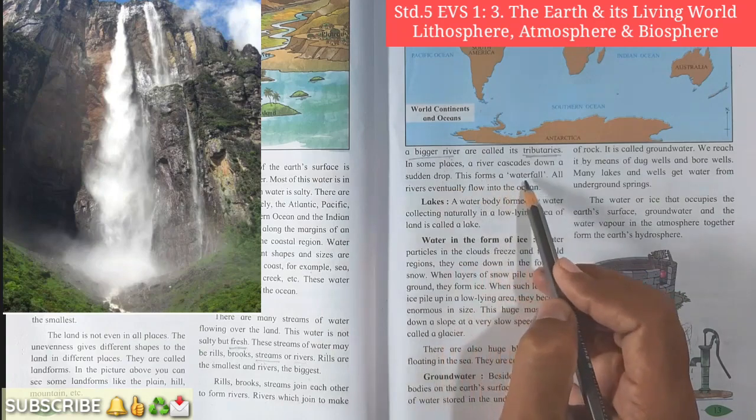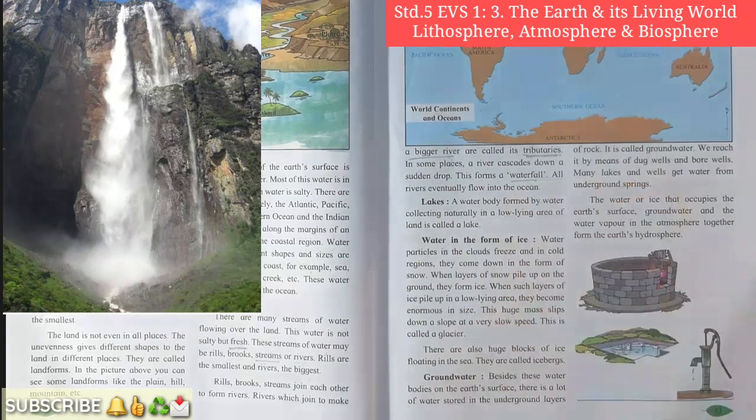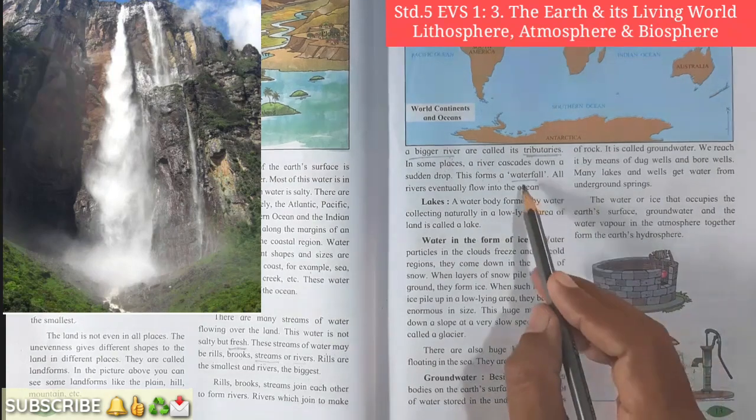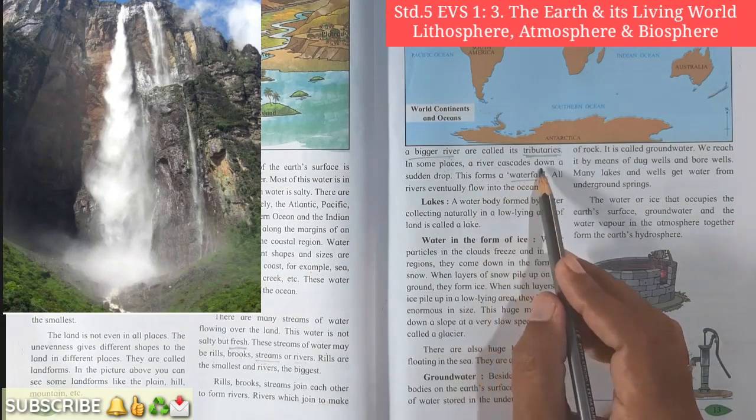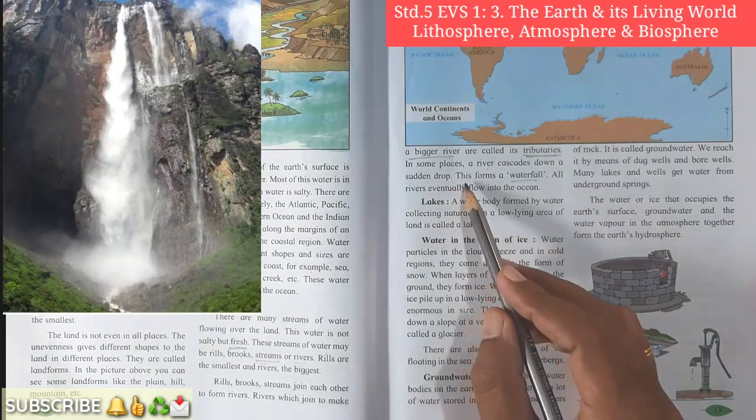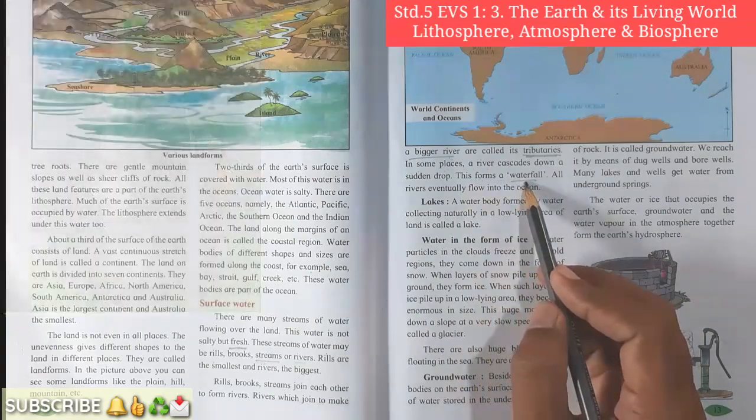This forms a waterfall. Most of the time we see waterfalls in the rainy season. Student, what is waterfall actually? When the water falls from a top land or highland it is called a waterfall. Water falling from hills or mountains or a steep rock is known as waterfall. So here we see a river cascade down a sudden drop. This is called a waterfall.